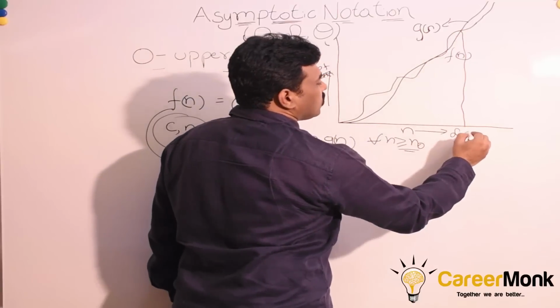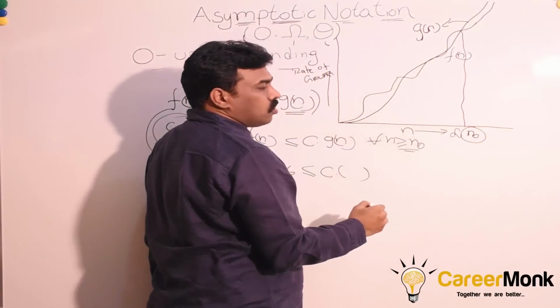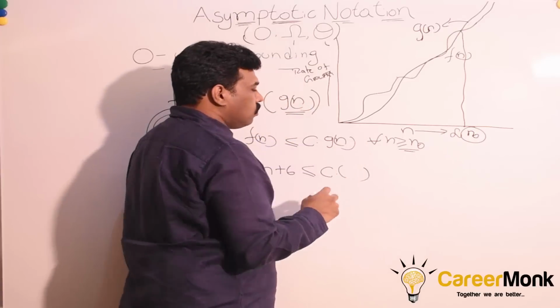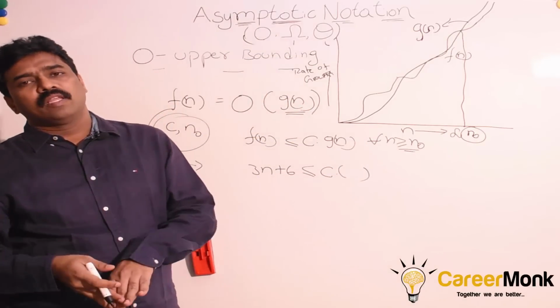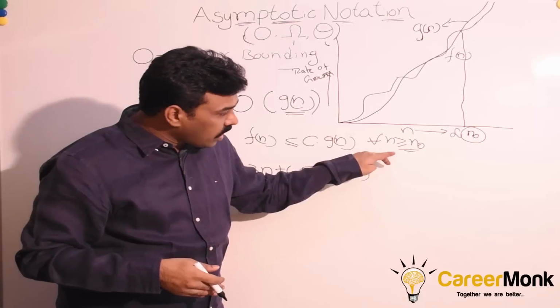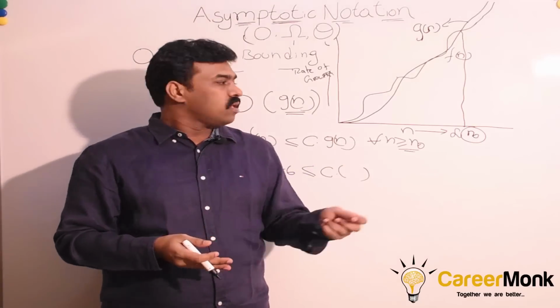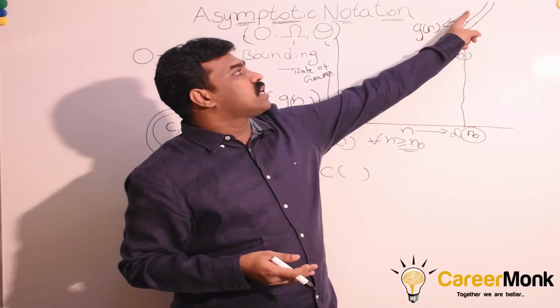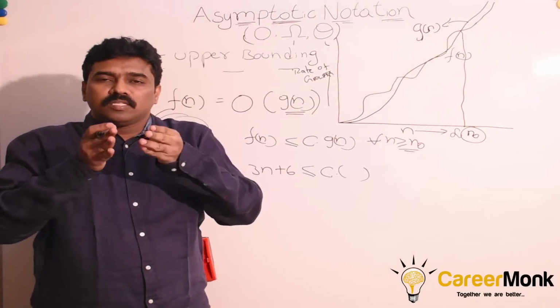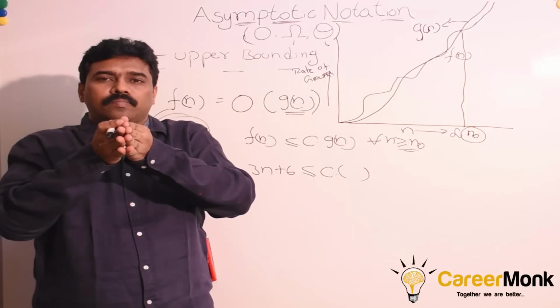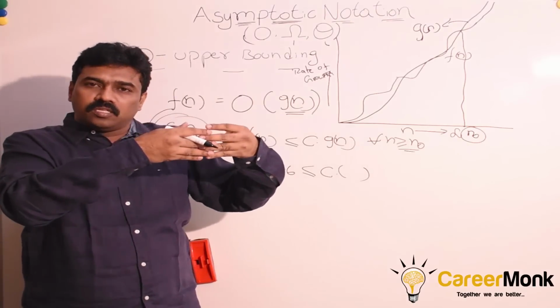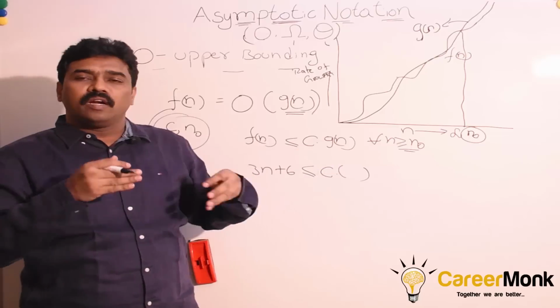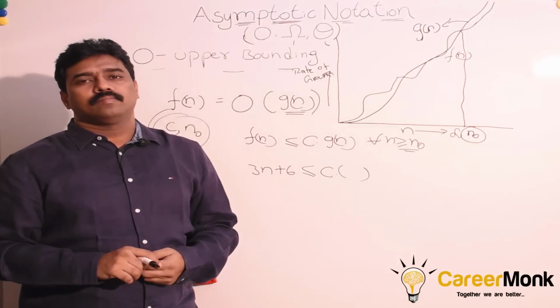So this we call n0. This we call the threshold. Below the threshold value, either g of n can be bigger or f of n can be bigger. But after the threshold value, for all n greater than or equal to n0, c into g of n should be greater than f of n. That means if you keep on increasing the input value, once the threshold is reached, after that it should satisfy this condition for every value of n.